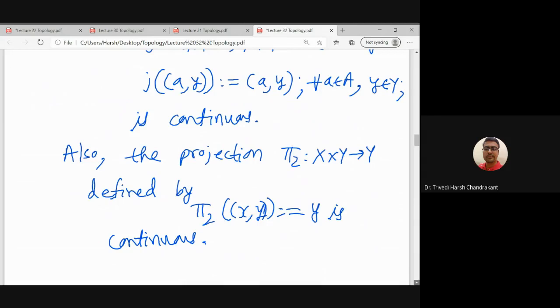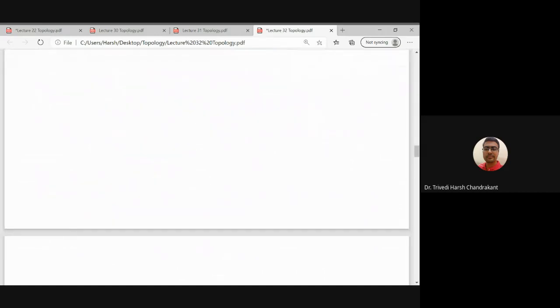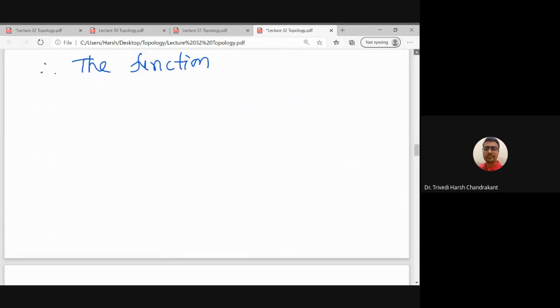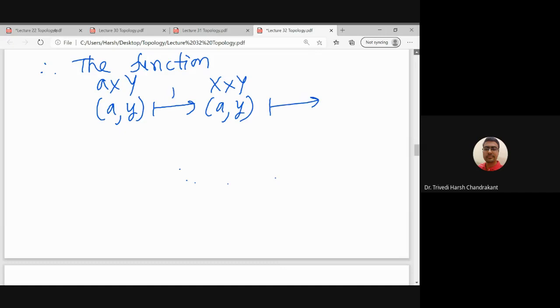So now what we got is a function. The first function we started with sends (a, y) to (a, y), from A cross Y to X cross Y, which is the inclusion function, which is continuous.